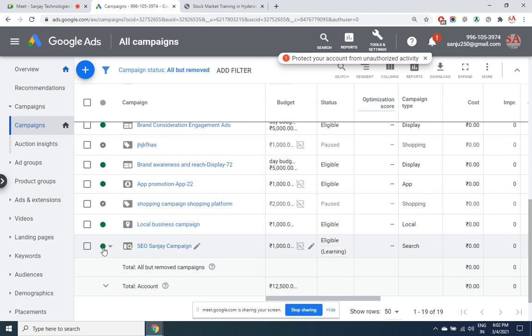By default, we have got here a green tick, which means that ad got automatically approved. Believe it or not, in less than 5 minutes, the ads will be shown in the search engine, provided you have balance in your account. If there is no balance, ads will automatically stop. But this green tick means that ad has been approved by the search engine because no sensitive word has been found.